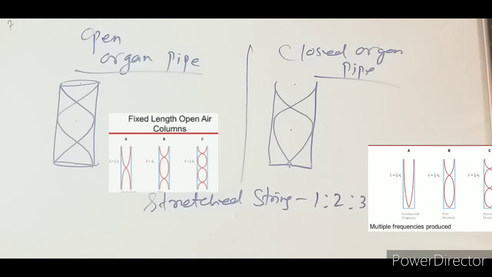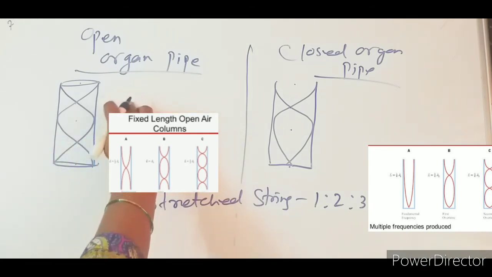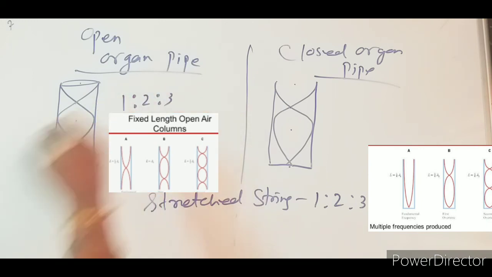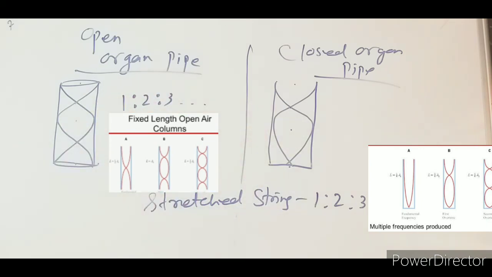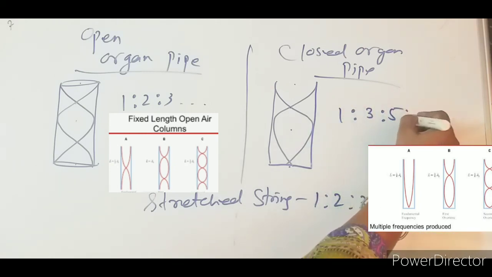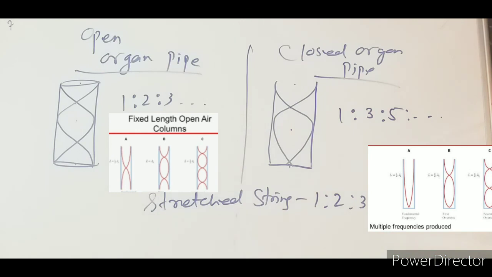In an open organ pipe, the ratio will be 1:2:3, it goes like this. But in a closed organ pipe, the ratio will be 1:3:5, odd multiples. Just remember this, you will go into detail in class 12.